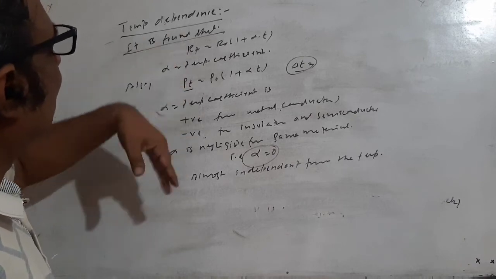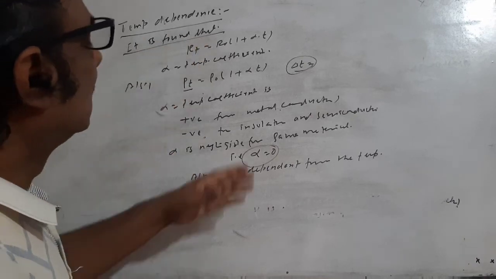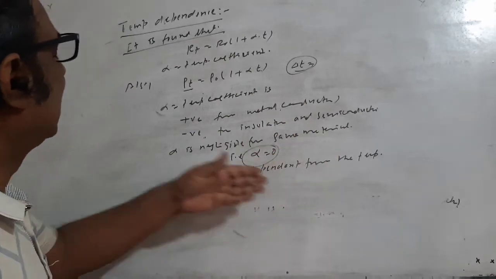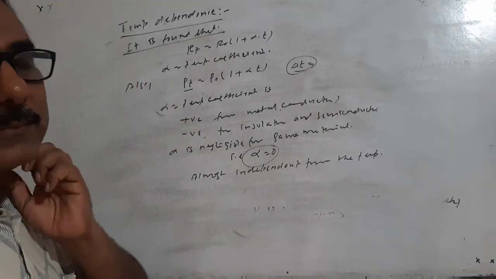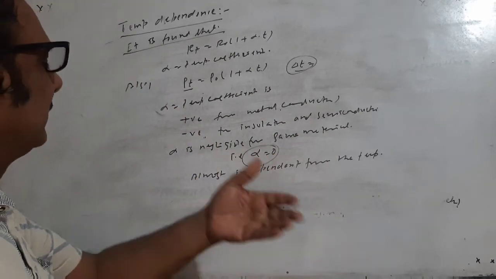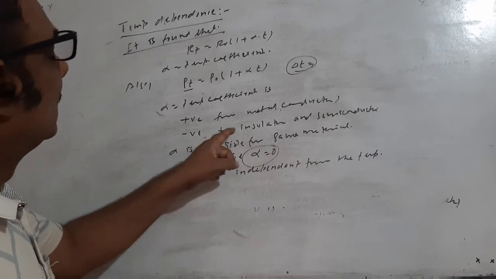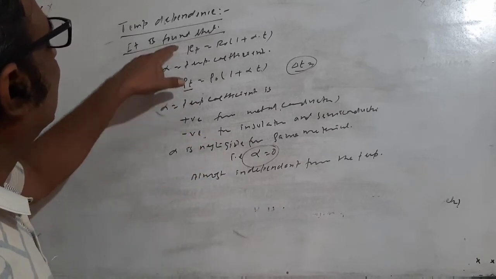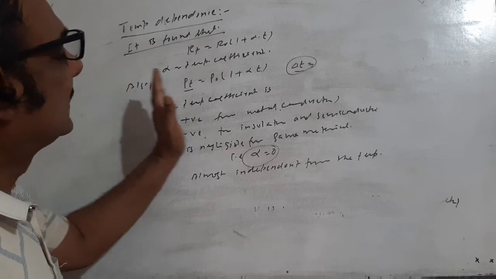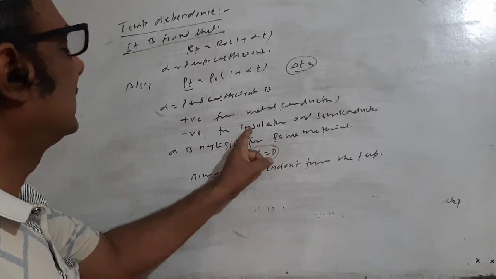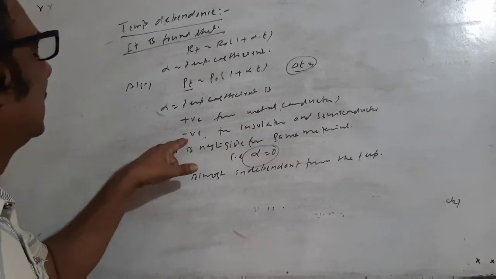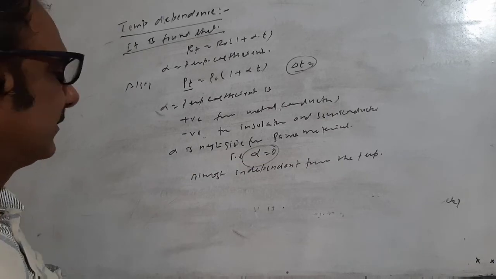So these are the examples of conductor, insulator and semiconductor in terms of the temperature coefficient: positive, negative and 0. Resistivity and resistance decrease with an increase in temperature in the case of an insulator, and that is why the temperature coefficient is negative.